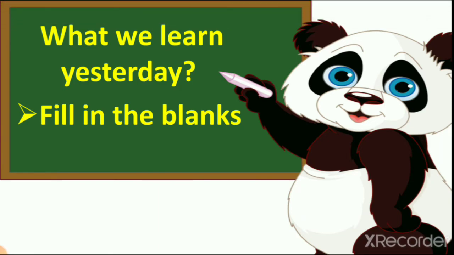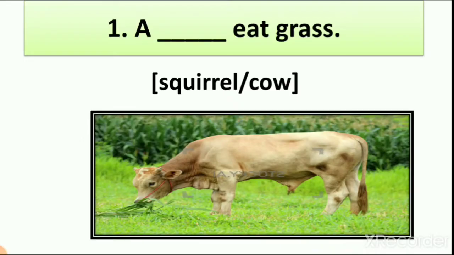What did we learn? Fill in the blanks first. Number 1, a dash eats grass. In this we have to write 2 names, right or wrong? Wrong. Why? Because we have to write only 1 name, right? A dash eats grass. We have 2 options and we have to write the right answer, which we learned in the previous lecture.